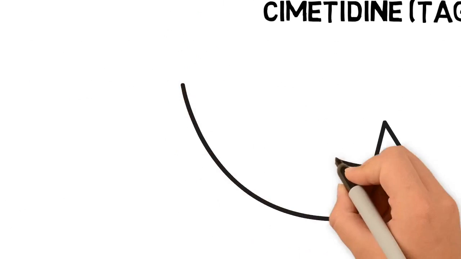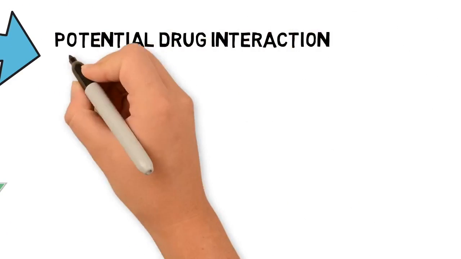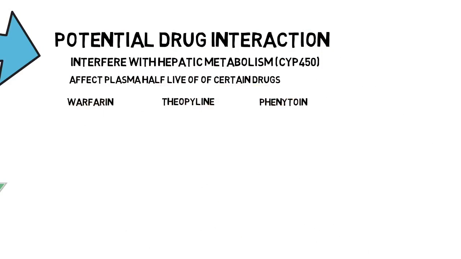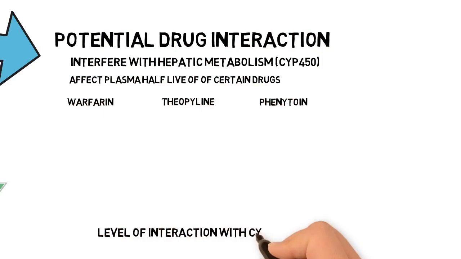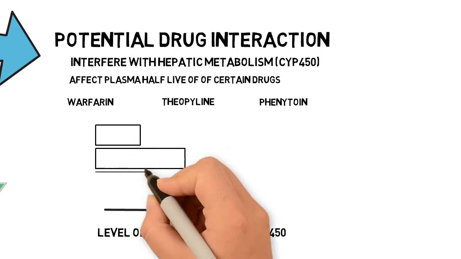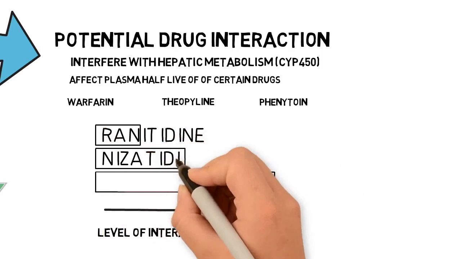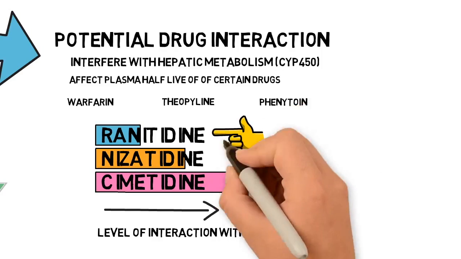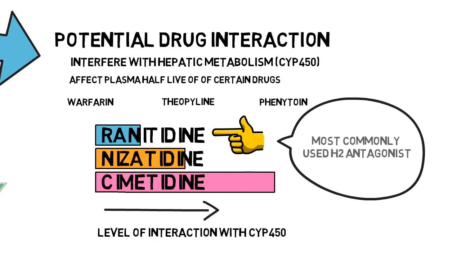H2 receptor antagonists, particularly cimetidine, may have potential drug interactions which interfere with hepatic metabolism of certain drugs. These include warfarin, thiopurine, phenytoin and ethanol. Cimetidine acts non-selectively to inhibit the production of an enzyme called cytochrome P450, which assists in the metabolism of these drugs and therefore decreases the rate of drug breakdown. Due to the decrease in drug metabolism, this increases the possibility of potential drug interactions.